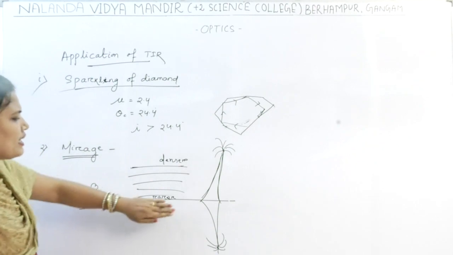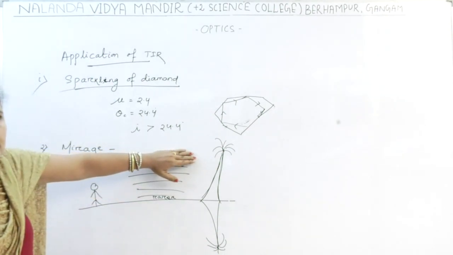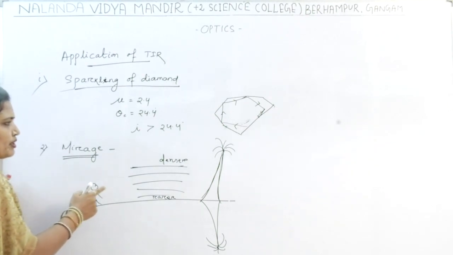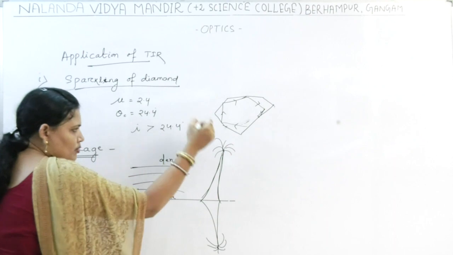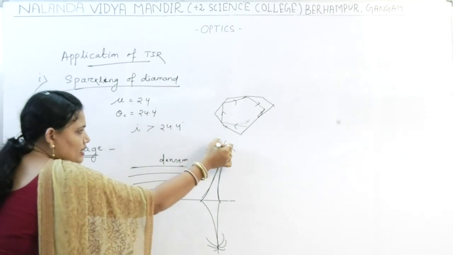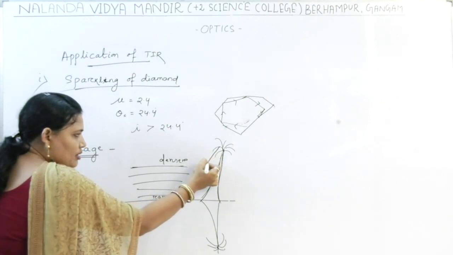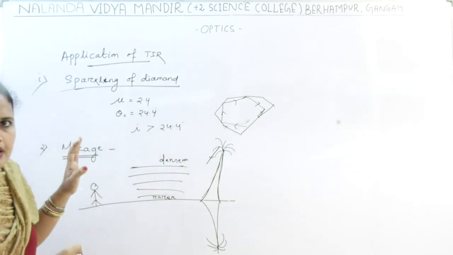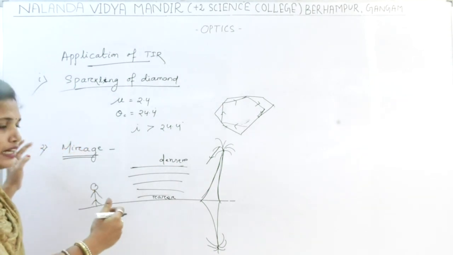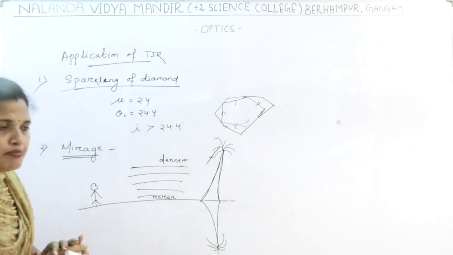So the lower part acts as the rarer medium and the upper part acts as the denser medium. Now when a person wants to see a distant object or a tall tree, the ray is coming from this position. So when the ray is coming from this position, it is moving from the denser medium to the rarer medium. When the ray reaches the person's eye, the person is able to see the image.